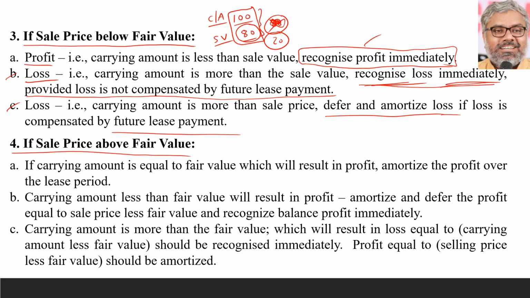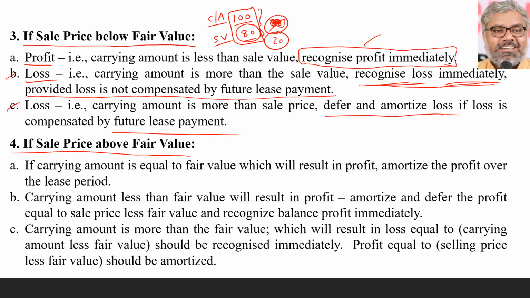Sale price, if it is above fair value, why would it be? It would generally be the case because the lessee will pay that amount, which he has received now as an excessive sale price above fair value, in the form of lease rentals in future to the lessor. So that is what we assume, not that it will really happen.